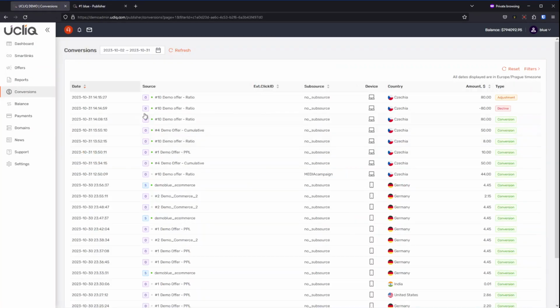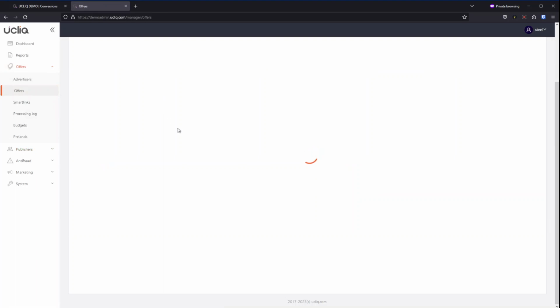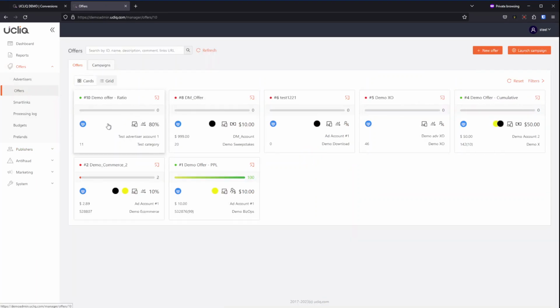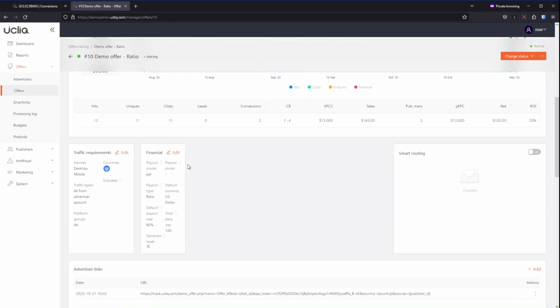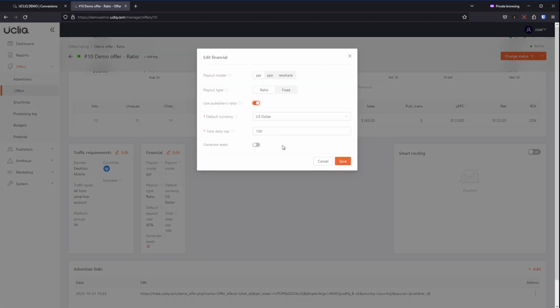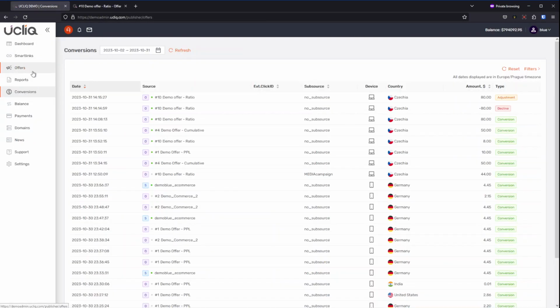If we go and change back this offer here, and let's say we switch ratio to publishers ratio, and let's do another conversion.